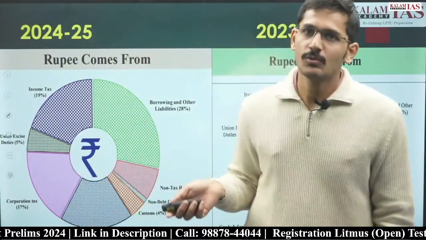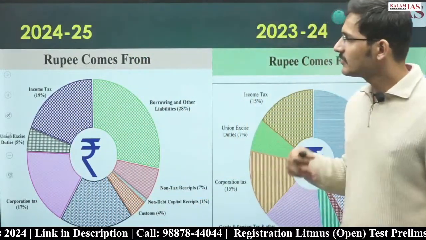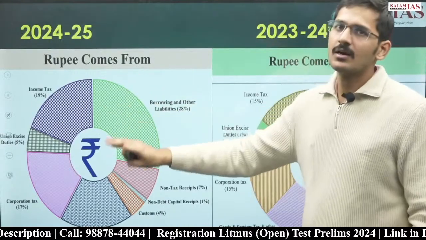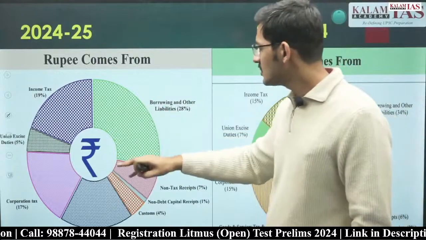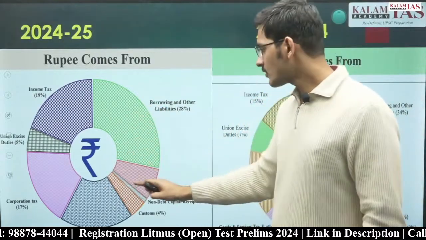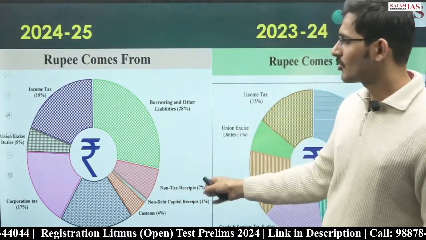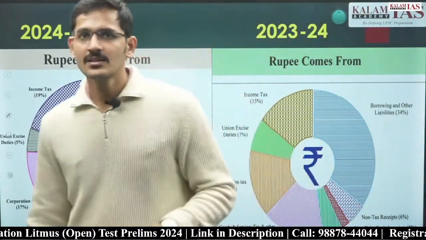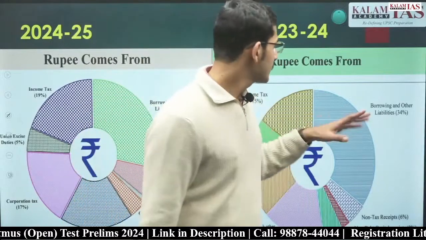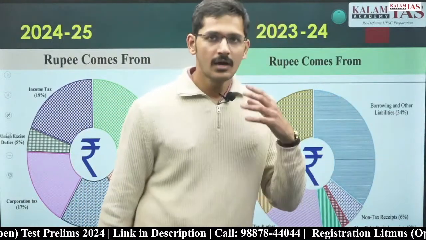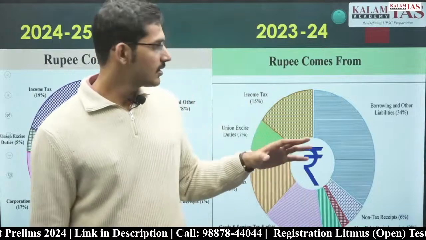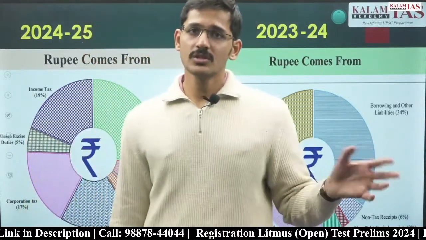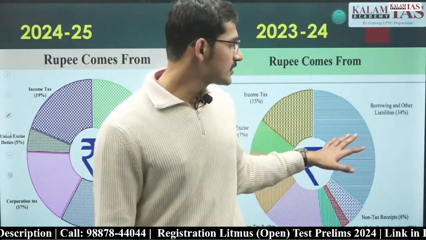UPSC has never asked a question on this. Even if UPSC frames a question on this, they will frame it on certain important parameters, for example, income tax, GST, borrowings and liabilities, and not on things like non-debt capital receipts or customs or non-tax receipts. All right. So these are the inferences. First is that borrowings and liabilities is the biggest source of receipts. Looking at it individually, we will also see that tax revenue is the largest source of receipts apart from borrowings and liabilities.